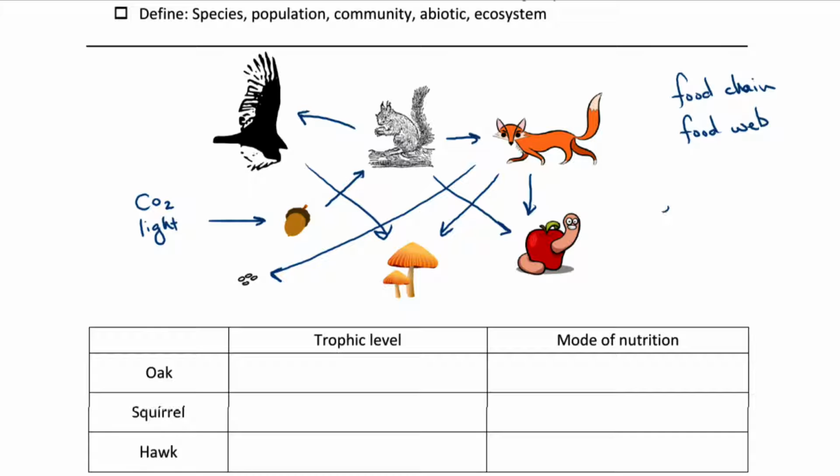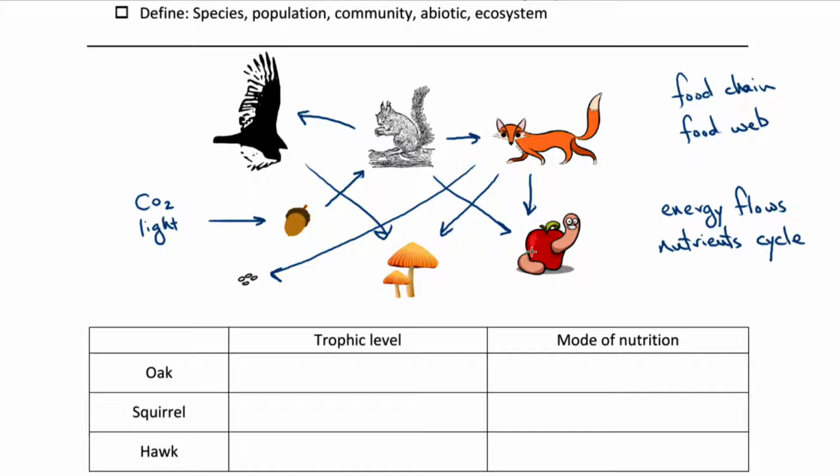And energy is flowing through this food chain. It started off incorporated into the plant by the process of photosynthesis and then passed along to each thing that fed on the plant and then fed on that. And there's a continuous flow of energy into these food chains and into this food web by photosynthesis here using light energy at the start. That's where ultimately all the energy comes from. And then ultimately all the energy is used by these organisms to move, etc., and lost to the environment as heat.